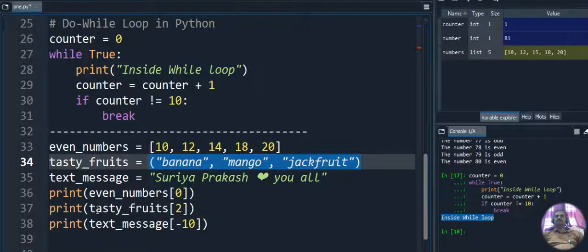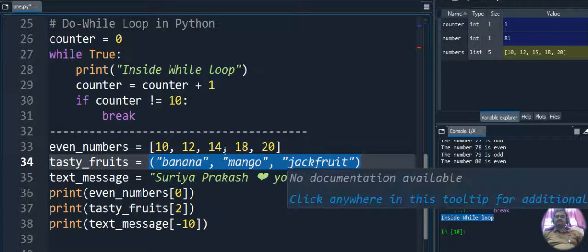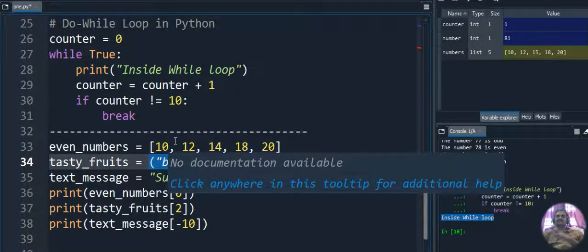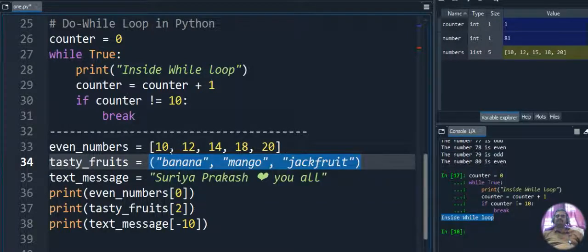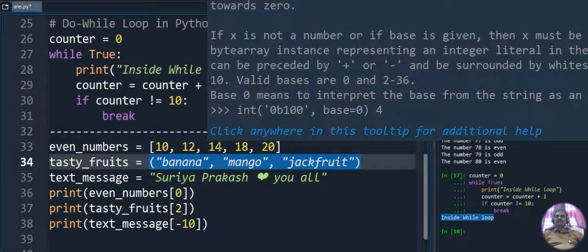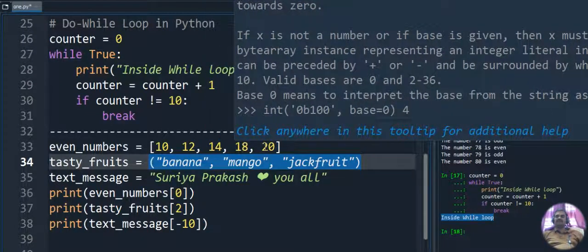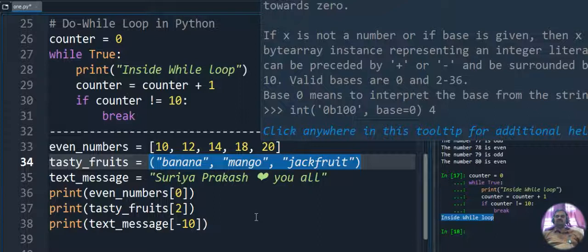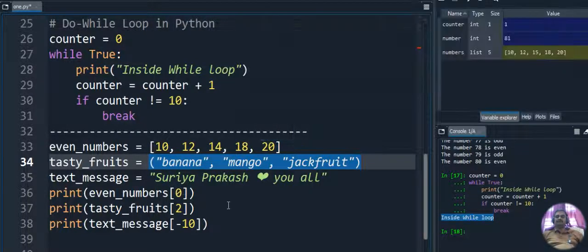So giving tasty fruits 2 will retrieve the jackfruit. In the list we have 5 members: 10, 12, 14, 18 and 20. 0th position is 10, first is 12, second is 14, third is 18, and fourth is 20. So 0th position 10 will be retrieved and printed, using our position values.